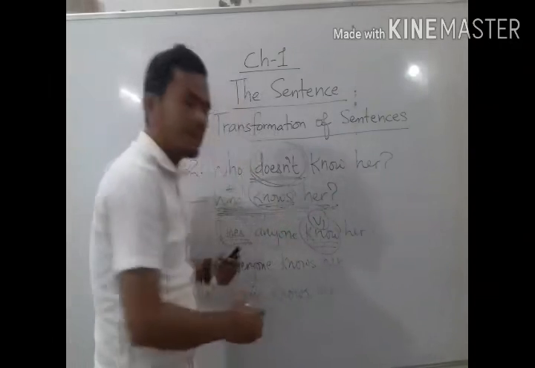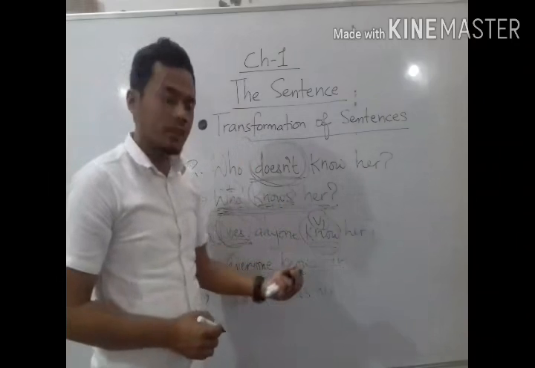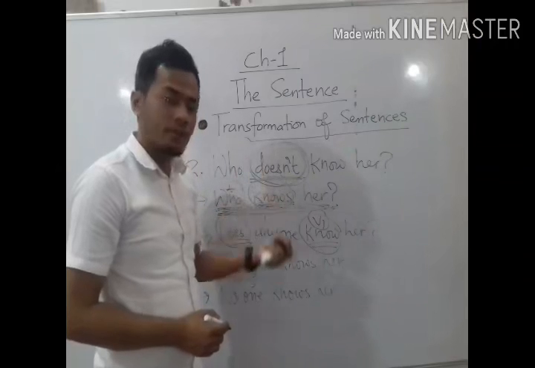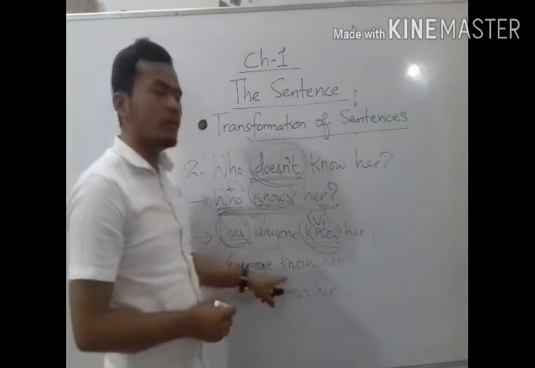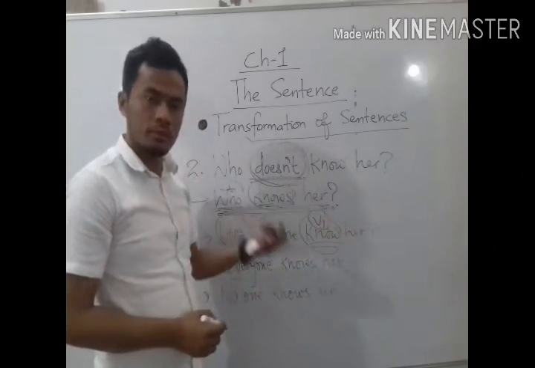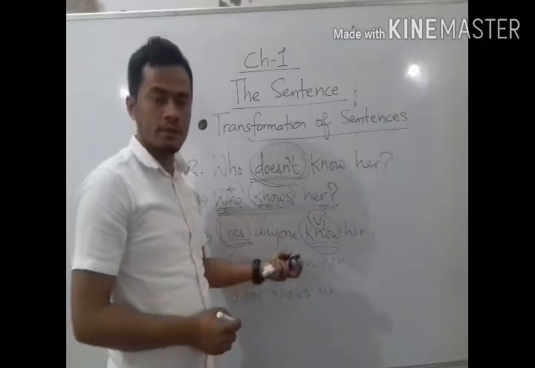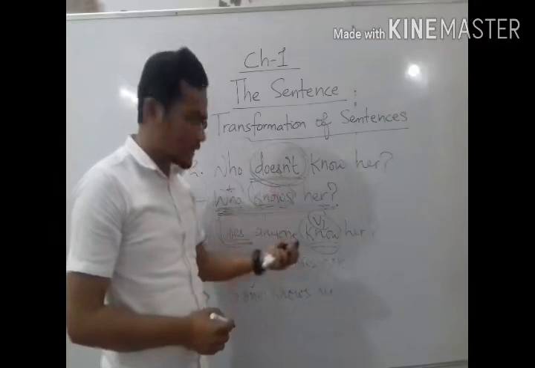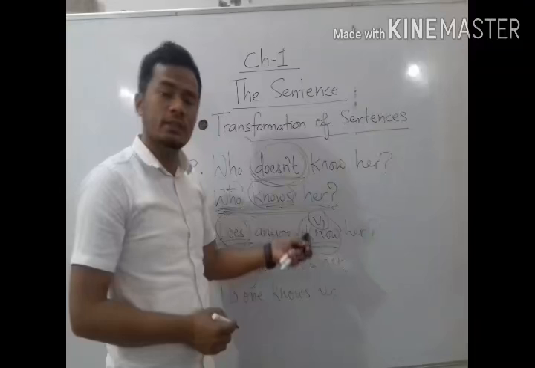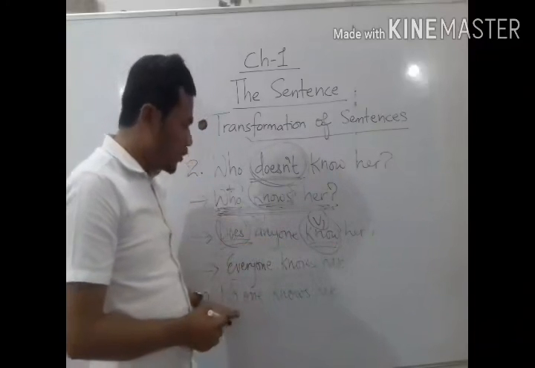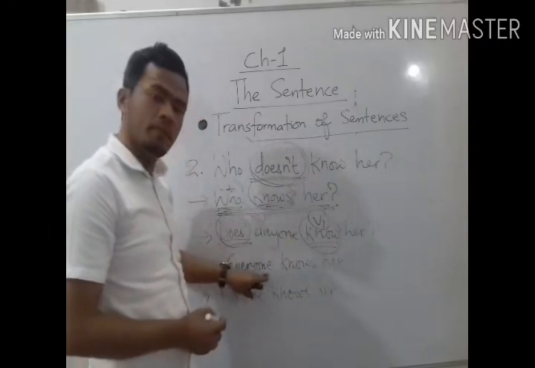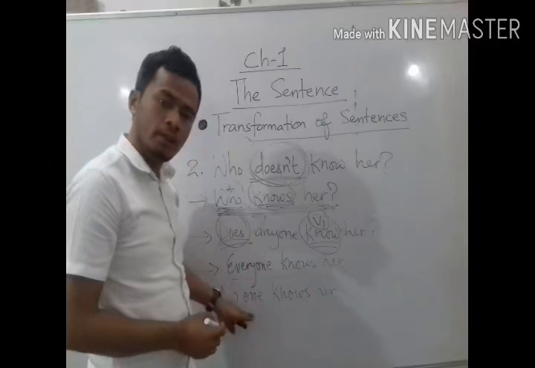Now, if this sentence is transformed into an assertive affirmative sentence, it becomes everyone knows her, someone knows her. Positive sense, assertive but affirmative sentence. In the same way, if you change that assertive sentence into negative, it will become no one knows her. No one knows her. Everyone positive, no one negative.